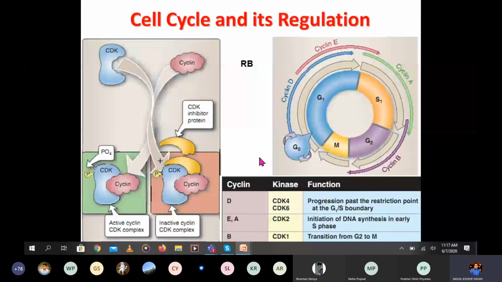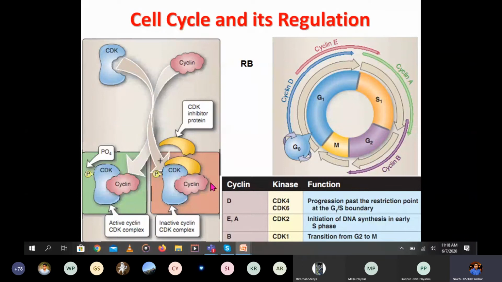So these are some proteins which help in the regulation of the cell cycle. This is a cyclin, the protein, and this is the CDK, cyclin dependent kinase. This is the enzyme, and this is the cyclin, which both combine together. When it is phosphorylated, it will be active, and this complex is known as the cyclin dependent kinase cyclin complex.